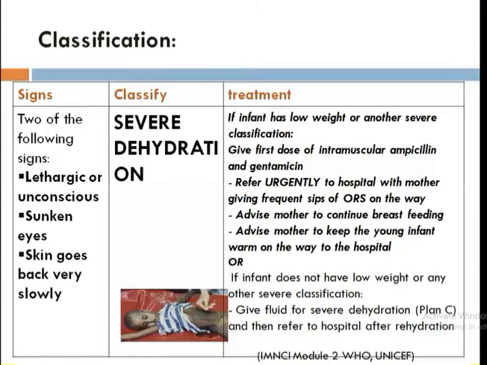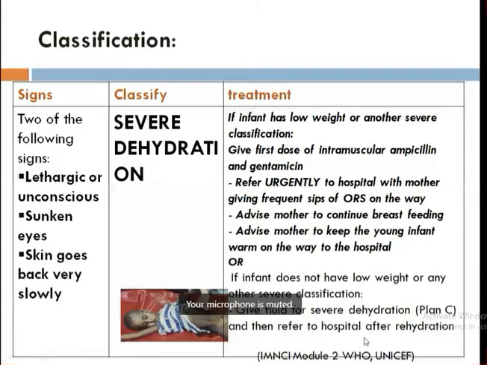Okay, and then only refer to hospital after dehydration. So what is plan C? There are three plans, A, B, C, for treating dehydration according to WHO. I think it's been taught to you in your third semester. I'm not sure, but I'll be talking about that.